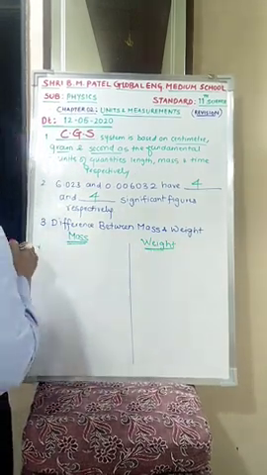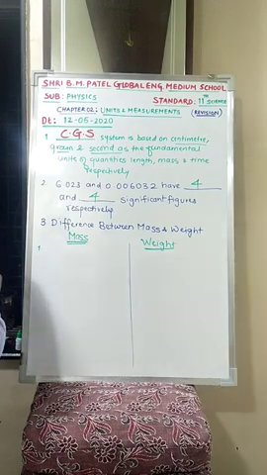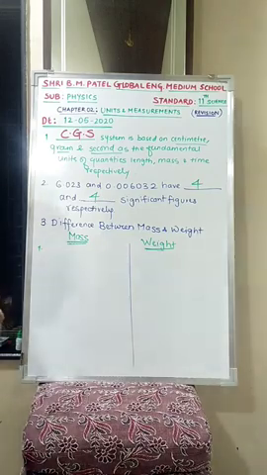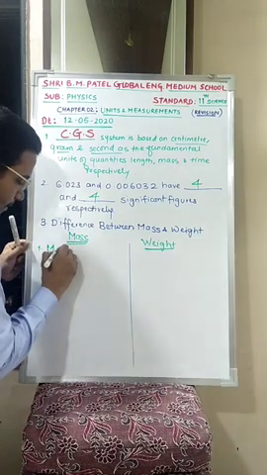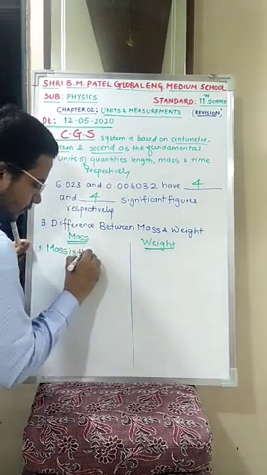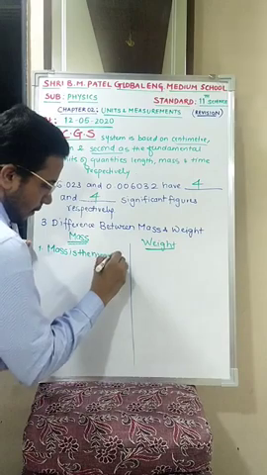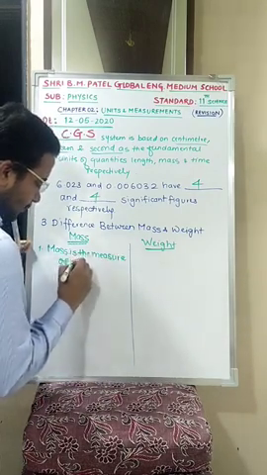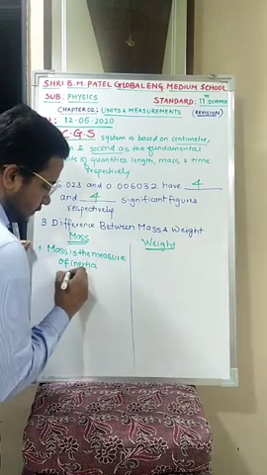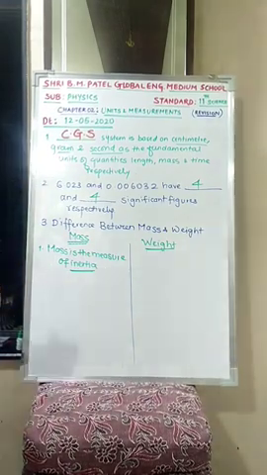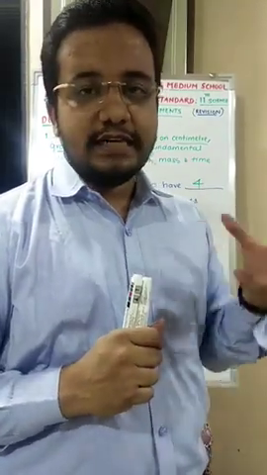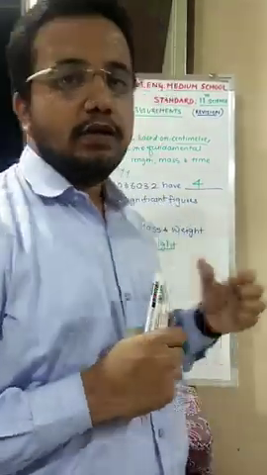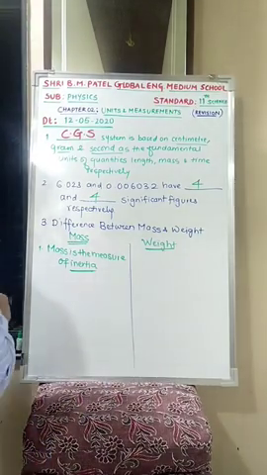The very first point in the category of mass. Can anybody tell me the very first point in the category of mass? Mass is the measure of inertia. Yes or no? Now one question arises over here, sir, what do you mean by inertia? Inertia is nothing but the tendency not to change. The tendency not to change is known as what? Inertia.